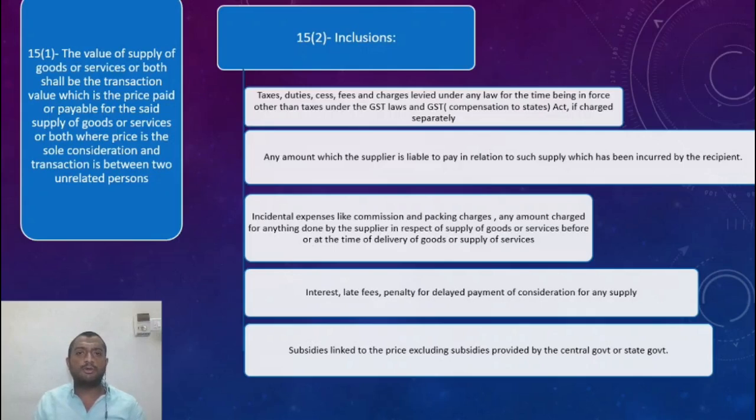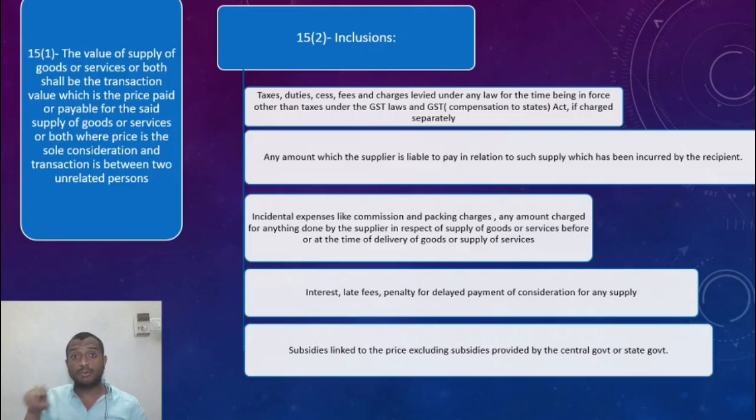Normally the intention would be to keep the price as low as possible. So for a 10 rupees pen, I would be intending to supply it at 4 rupees only. So the government says, I'll give you an incentive of 6 rupees per pen. This is the subsidy that the government is giving. So the subsidy that the government is giving is directly linked to the price of the pen. 6 rupees it is giving.